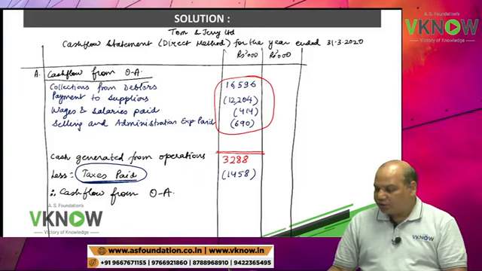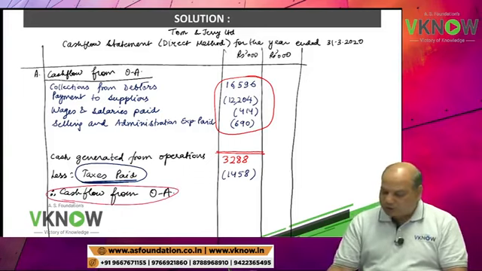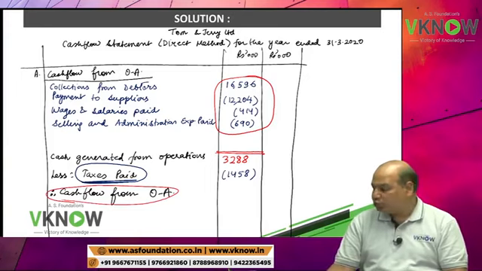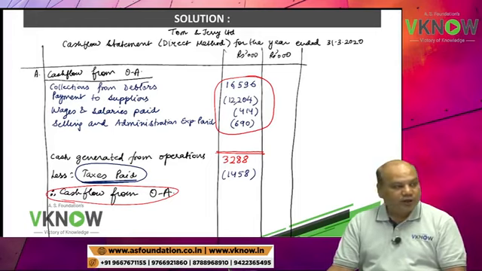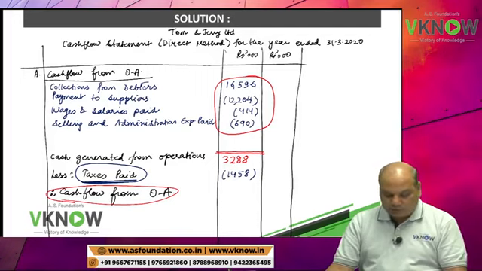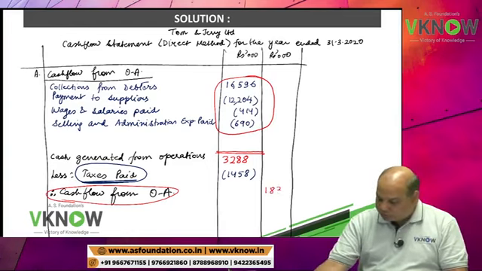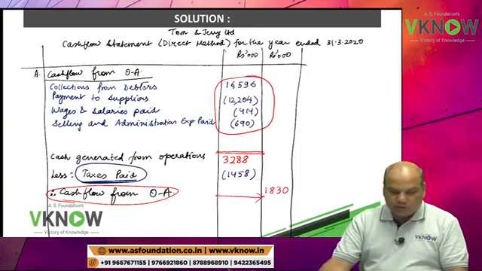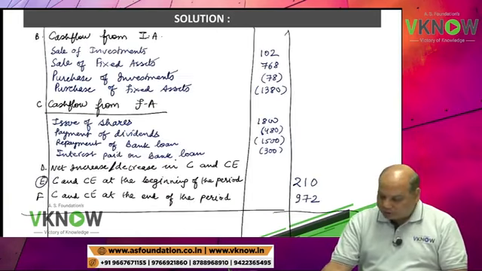Less income tax paid 1458. So therefore cash flow from operating activity. Come on. Who will answer? Cash flow from operating activity 3288 minus 1458. So that is 1830. Very good. 1830 is operating activity cash flow.